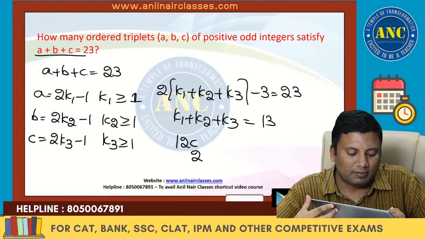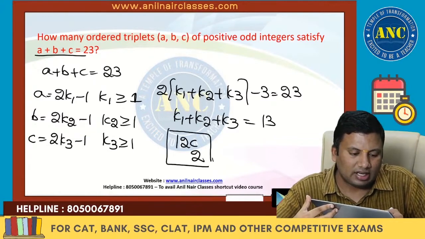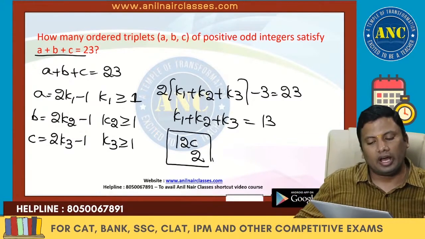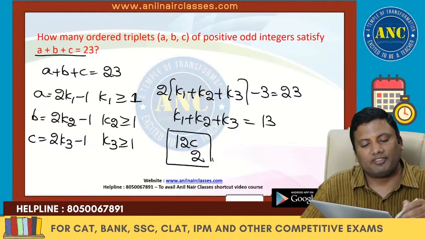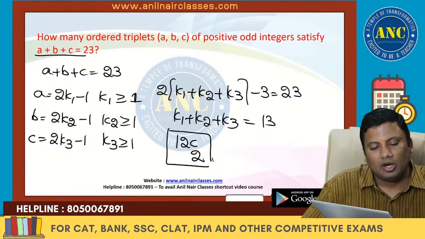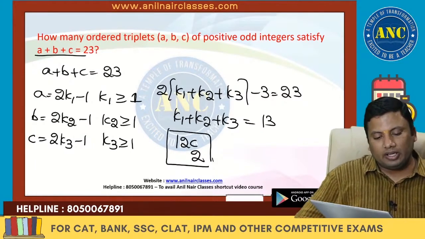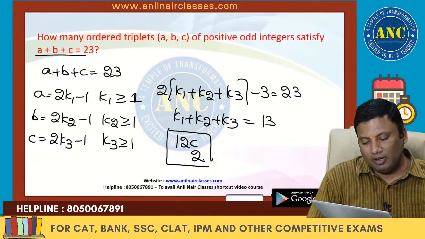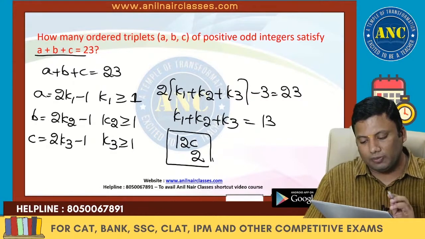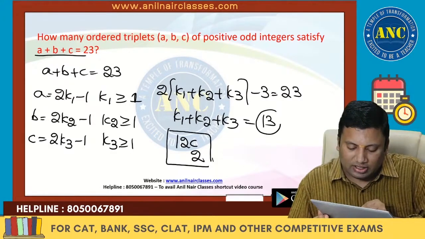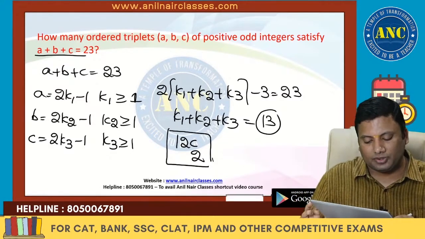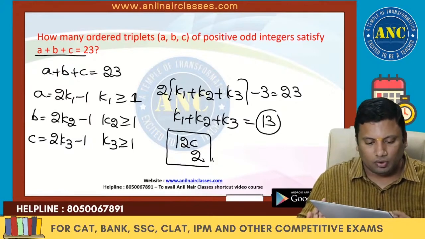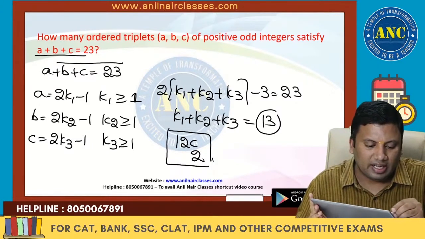Answer is 12C2. I hope the idea is clear. If the variables are starting from 1, 2 into (k1 plus k2 plus k3) minus 3, when it goes to the right hand side, becomes plus 3. 26 by 2 is 13. 13 balls are kept in a line, there are 12 gaps. So it is 12C2. I hope this idea is clear.